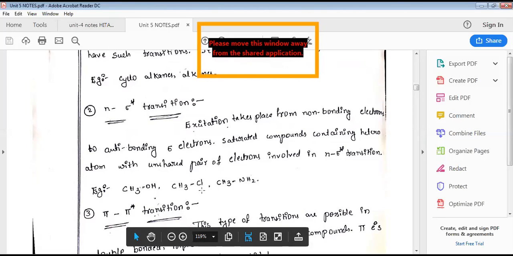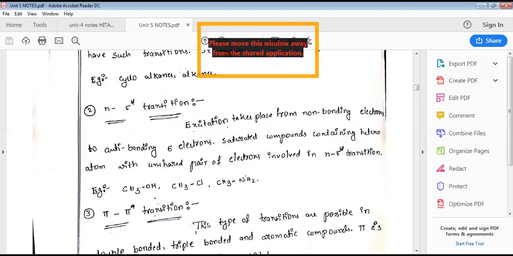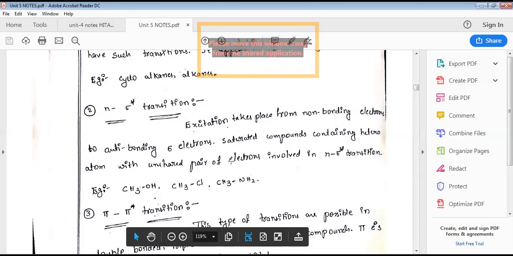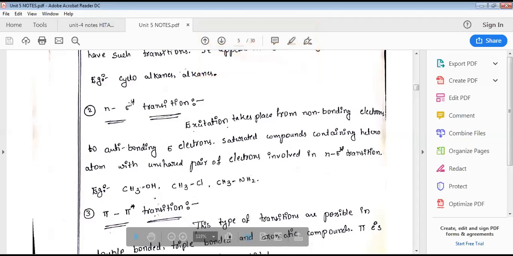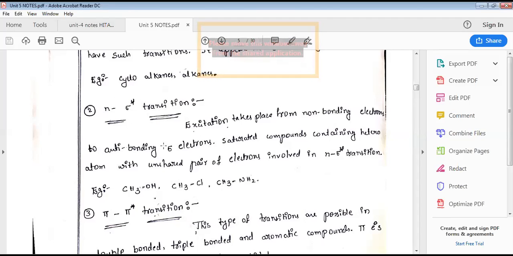Chlorine contains 3 lone pairs. NH2, the amine functional group, contains 1 lone pair. So these lone pairs present on the heteroatom are called non-bonding electrons. These non-bonding electrons are excited into sigma anti-bonding.